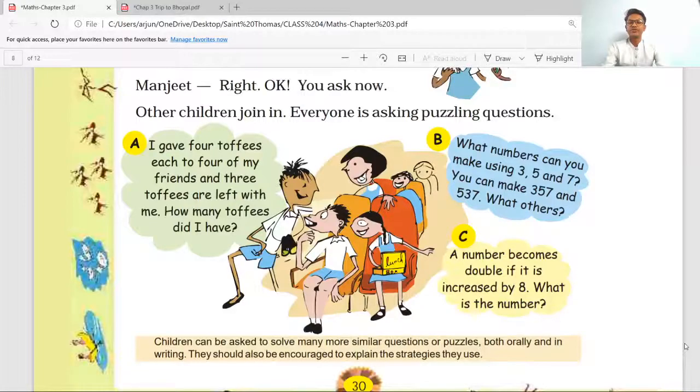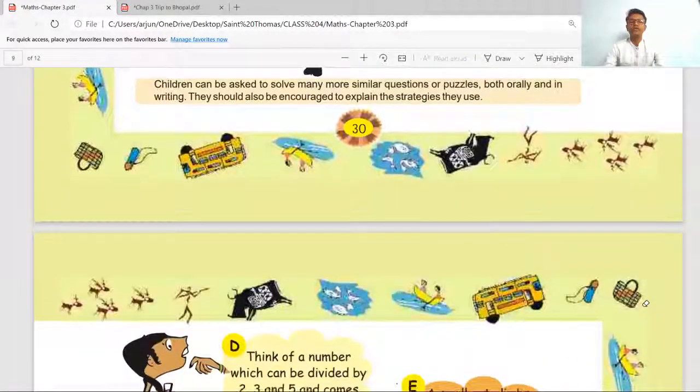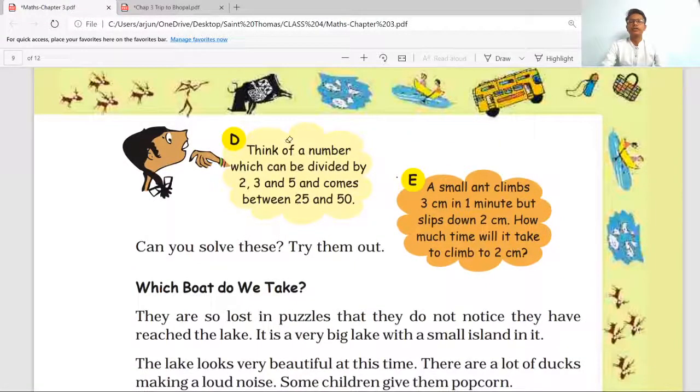In the last lecture we have seen these three activities or puzzles A, B and C. Now moving further, the D. Think of a number which can be divided by 2, 3 and 5 and comes between 25 and 50. So what we have to do?